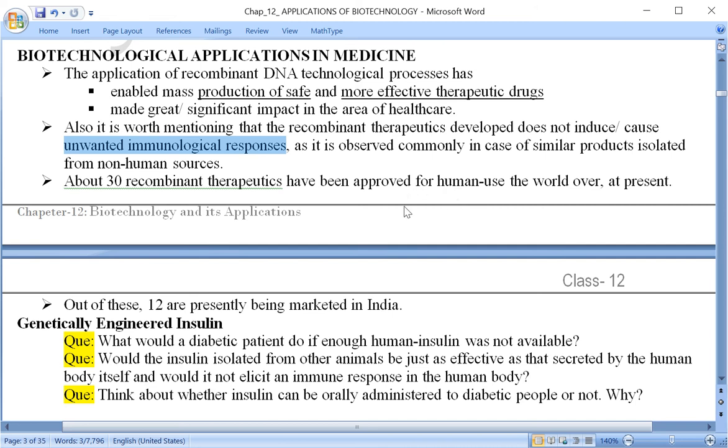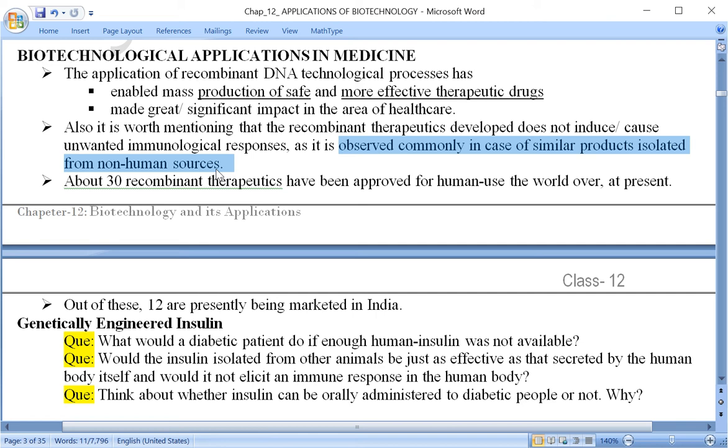So here we are talking about the method used to develop recombinant therapeutics, and these recombinant therapeutics do not cause immunological responses or side effects, as is commonly observed in similar products isolated from organisms other than human beings, that is, non-human sources.